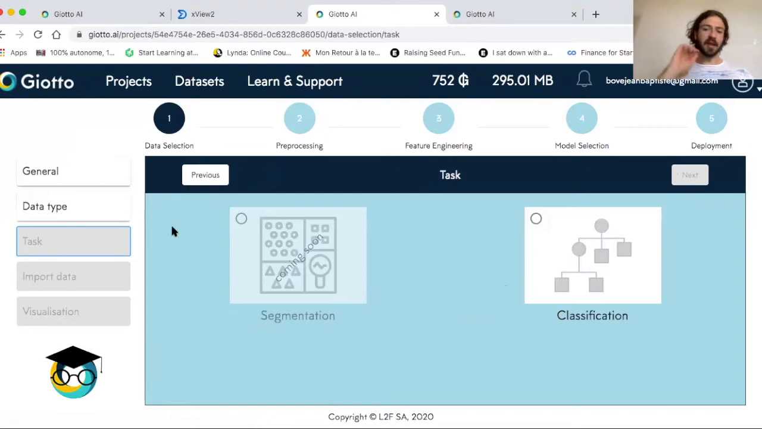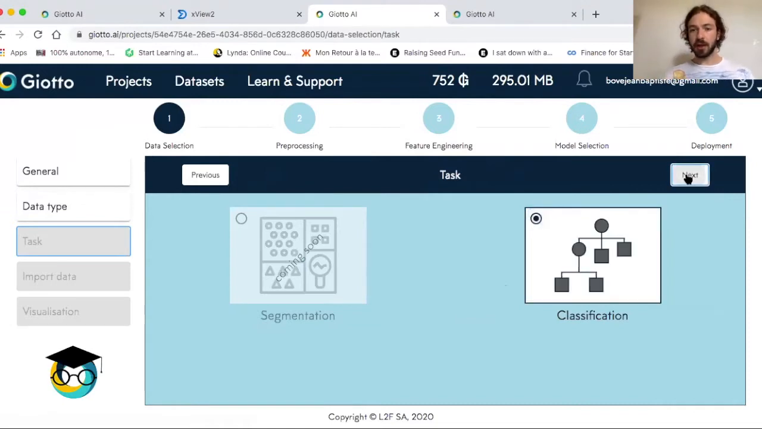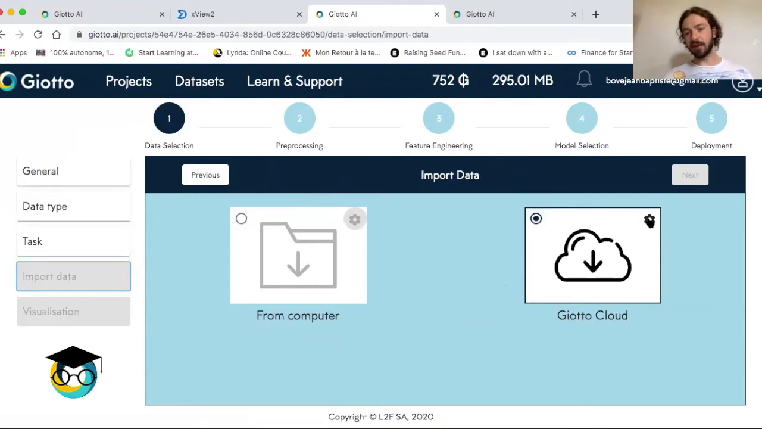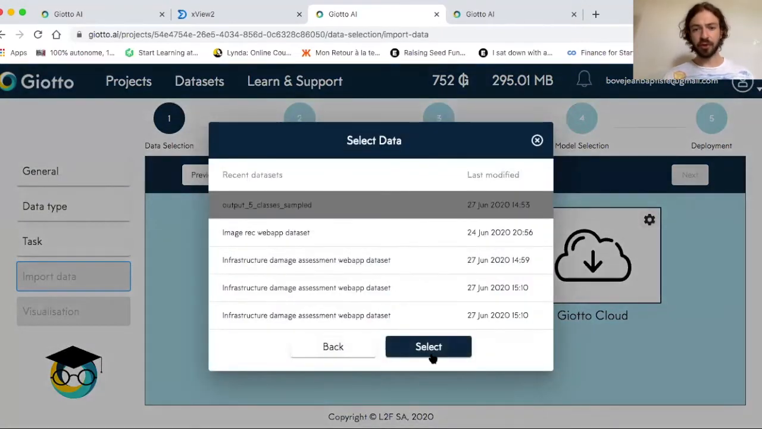Do I need to do segmentation or classification? I need to classify images that contain damaged infrastructure according to the scale that was defined by the XView labels, the 4 grades of damage. So here I'm going to upload the dataset that I already uploaded to the Giotto cloud.